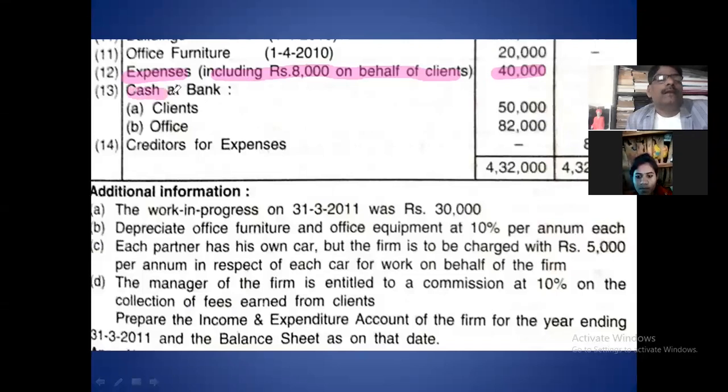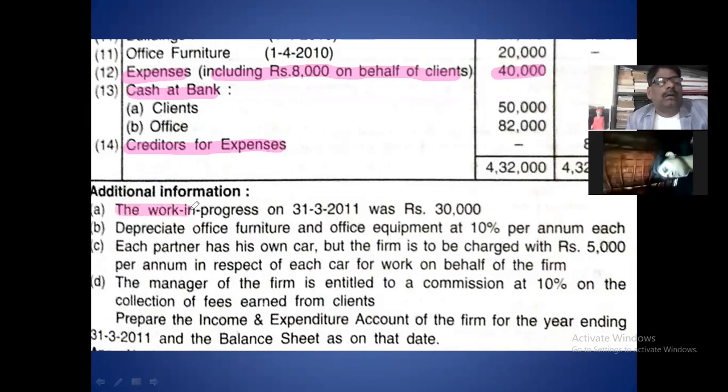Okay. Then cash at bank is an asset, goes to the balance sheet. Client account, office account. There are two amounts in the bank, and these two bank balances go to the balance sheet asset side. Creditor for expense means it is a liability. This liability goes to the balance sheet liability side.